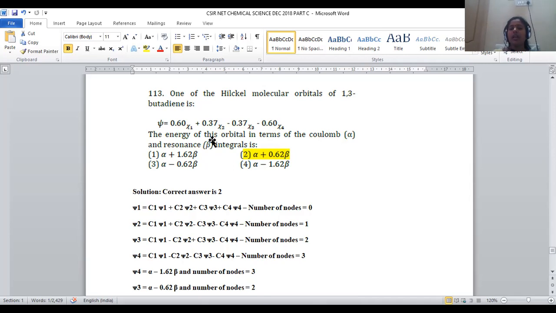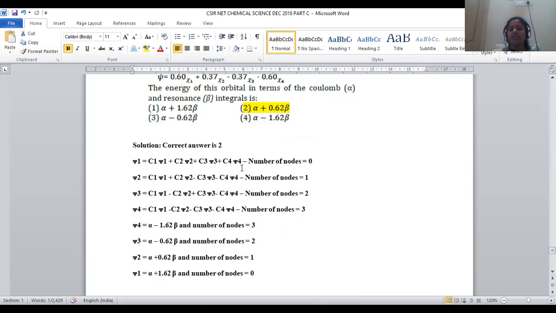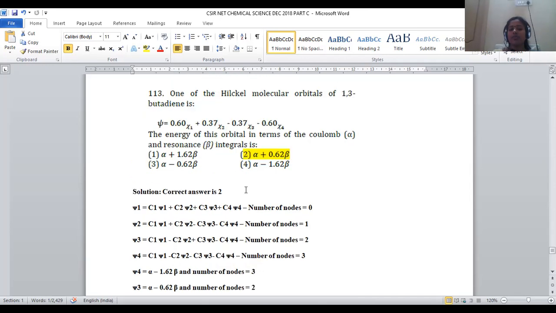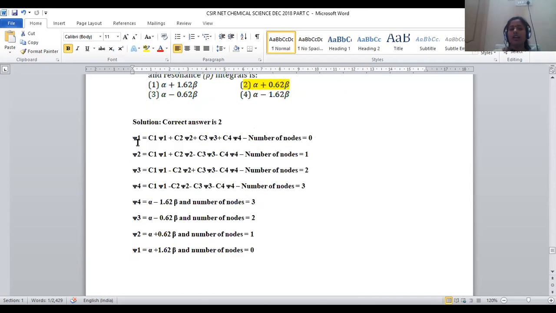In order to do this, we have to go through all levels of energy for this 1,3 butadiene. The ground level energy is denoted psi1. In ground level energy psi1, all bonding interactions will be there: C1 psi1 plus C2 psi2 plus C3 psi3 plus C4 psi4. All are bonding interactions, so there is no point where the probability of finding the electron is 0. That's why the number of nodal planes becomes 0. All are bonding only. Electron density will be higher in this one.